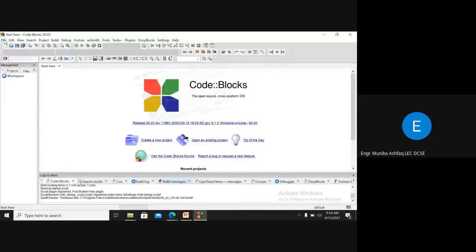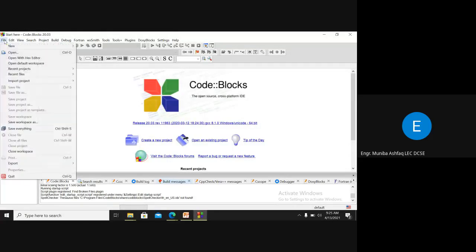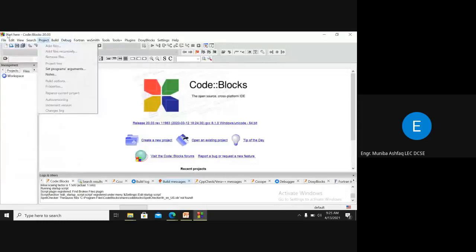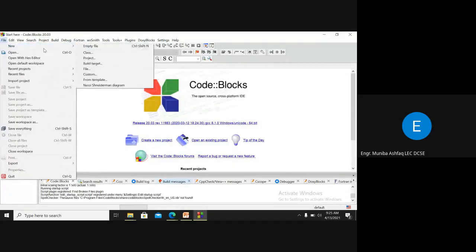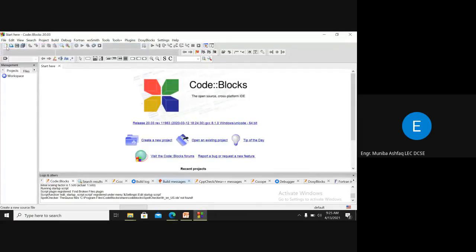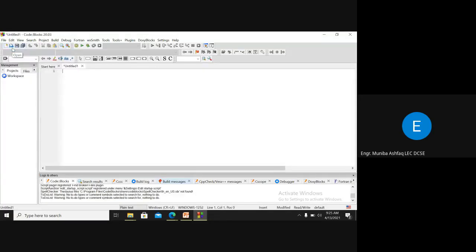If you want to create a new file, just go to File, New, and then you can go to the empty file from here, right? Secondly, you have the icon here, new file. Click it, then you have an empty file here. So this is actually the editor. The first phase of your C++ program is that you have to edit your program on the editor. This is named Untitled1, and here you have to write your program.